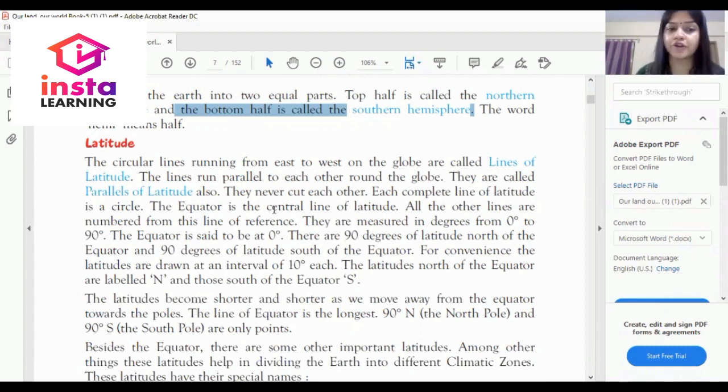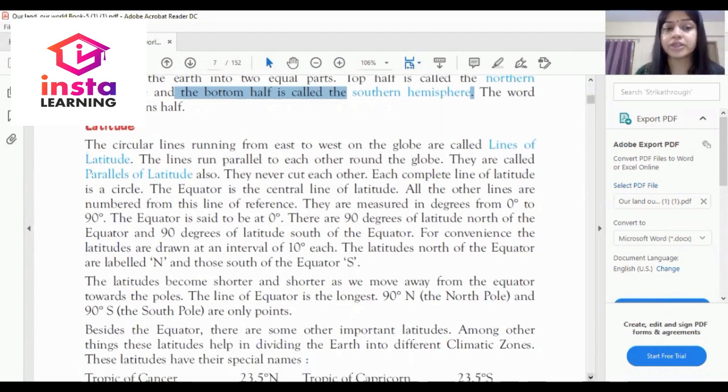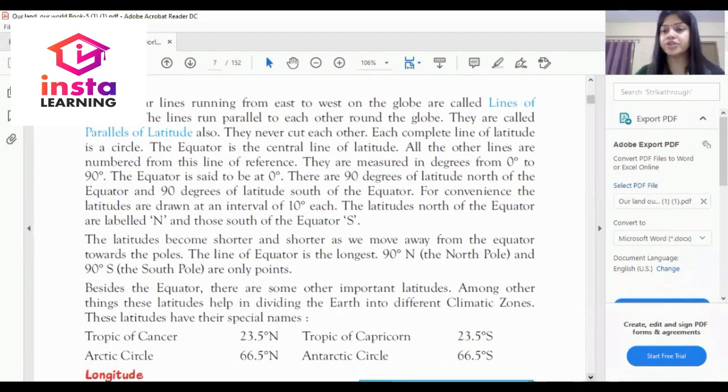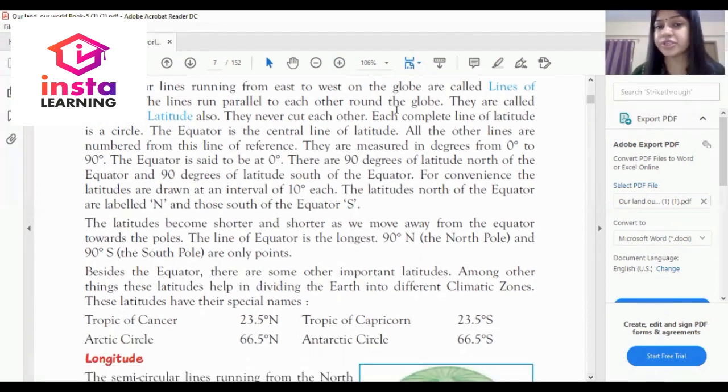As you can also see on my screen, the lines run parallel to each other. They never cut each other because they are parallel. Each complete line of latitude is a circle.